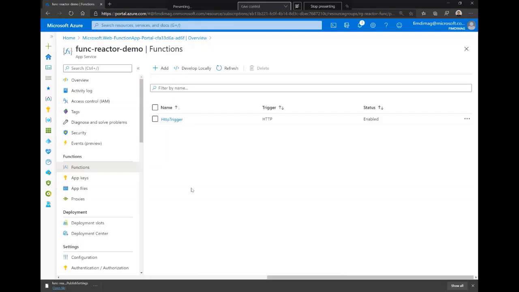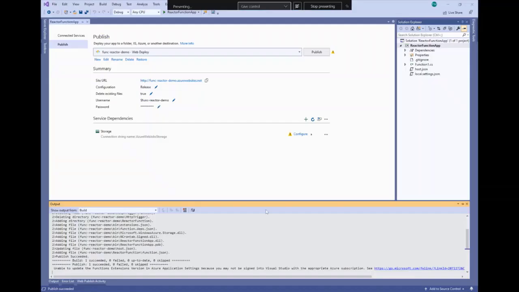So here what we're doing is overwriting the existing function or functions inside the portal directly, because inside the function app we can have only one or another. We can have the functions developed from the portal, or the functions developed locally or published from Visual Studio or another platform directly. So here we can see that everything is okay.